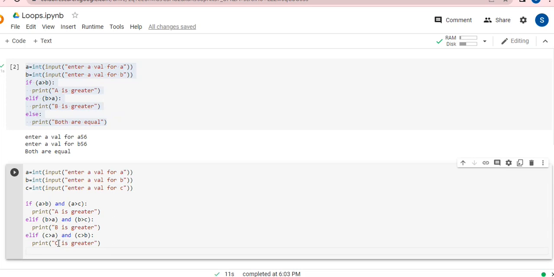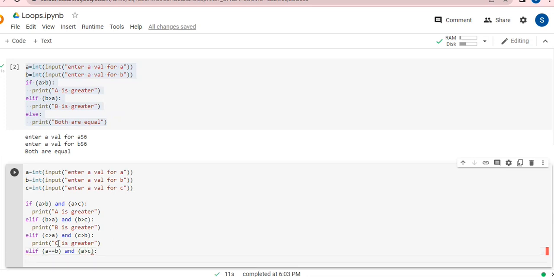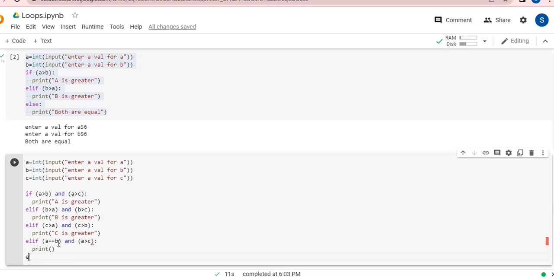Now the next condition, guys: again, it's possible that A and B can be equal but greater than C. Though we have many options, many possibilities here, I'm going to write only very few. So I'm writing elif, one more possibility: A is equal to B, and along with this, A is greater than C. This is again possible. I'll write the same condition later; first of all, I'm going to write all the possible conditions. So this is elif.